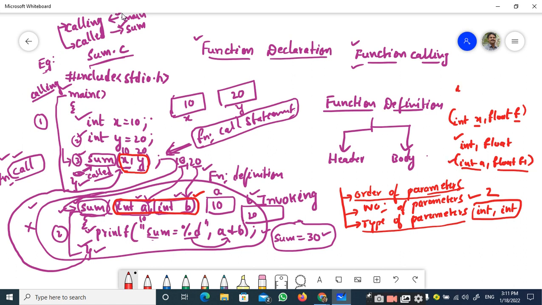Let me take another example, int float float. So this is the order, right? After int you have to pass float, after float you have to pass float. The same order should be used in the called function also. You should declare variables in the same order as int, float and float.